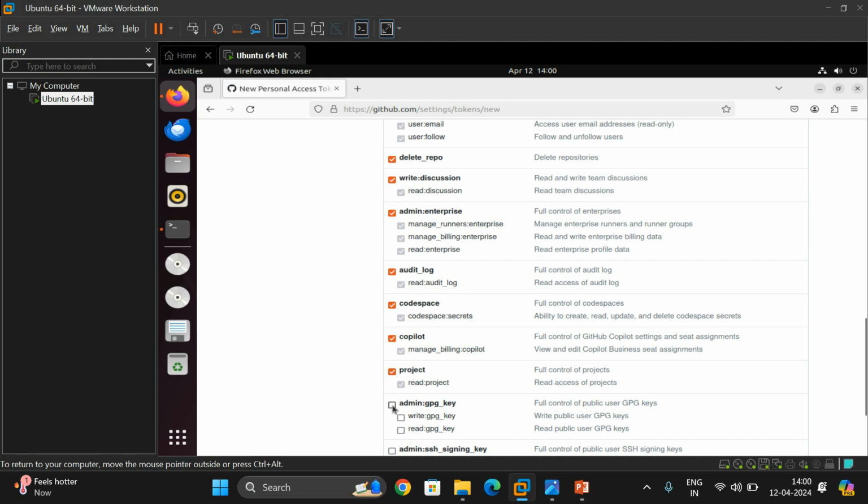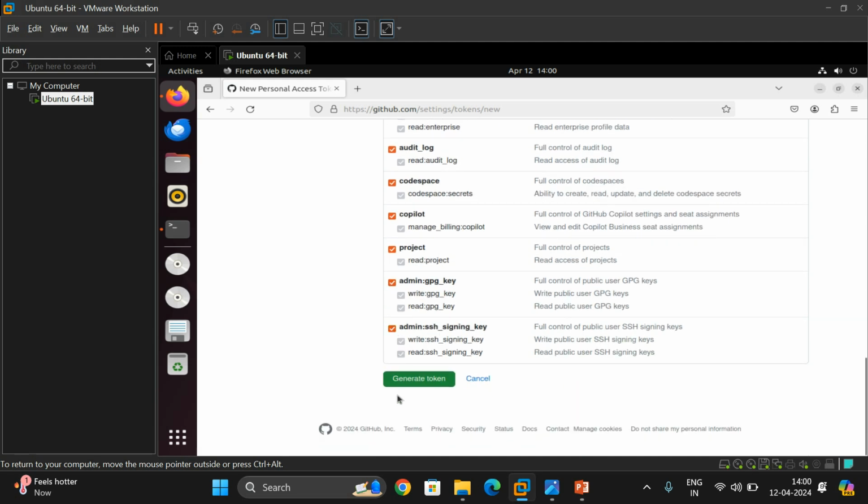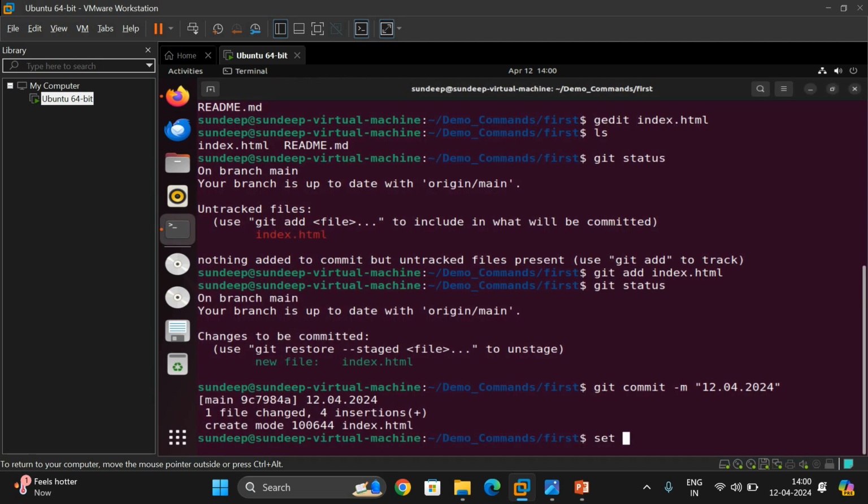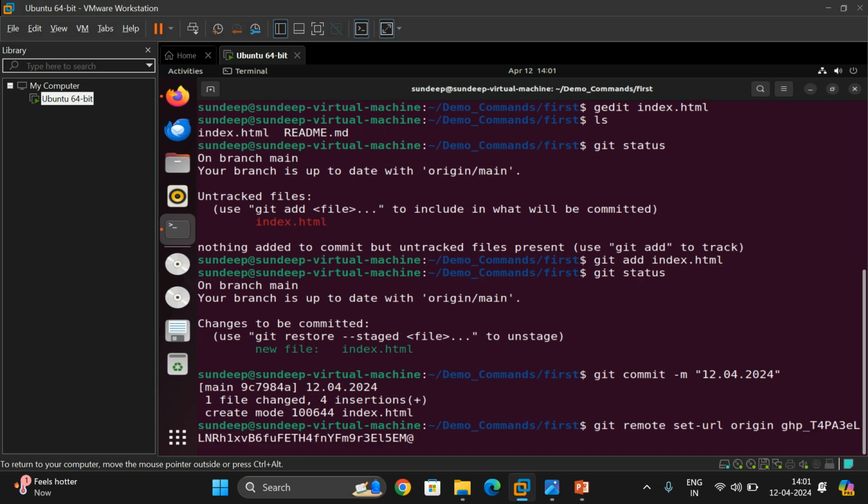Once you select all the checkboxes and click on generate token, the token will be generated. Just copy the token here, and now use the command git remote set-url origin, and paste the token @github.com/username/our repository name.